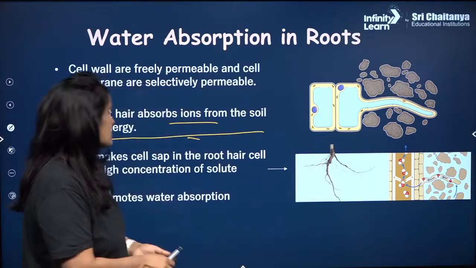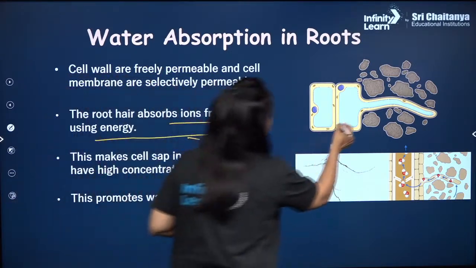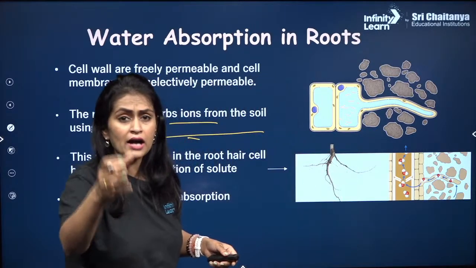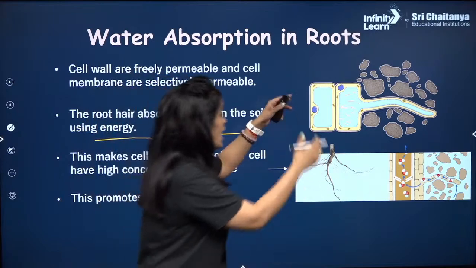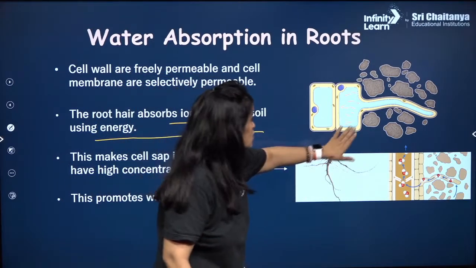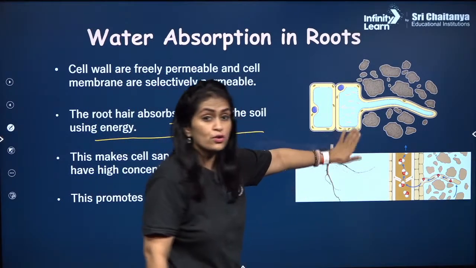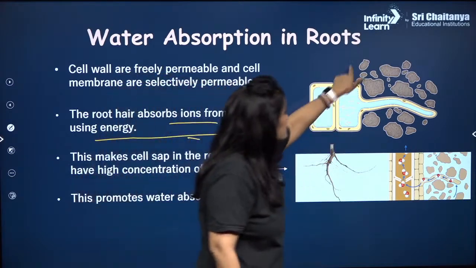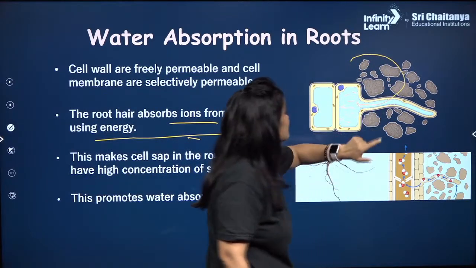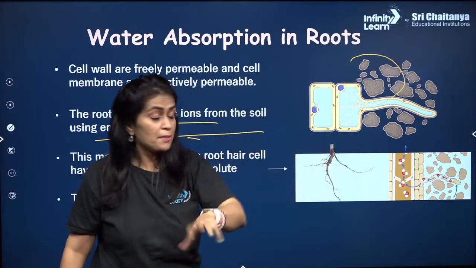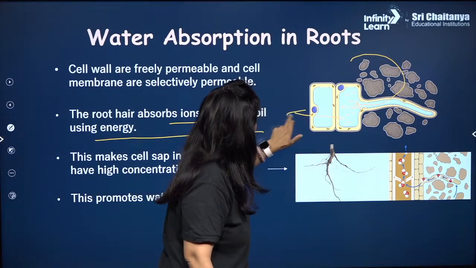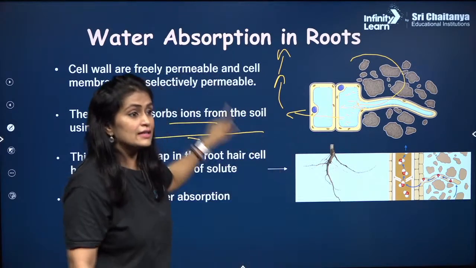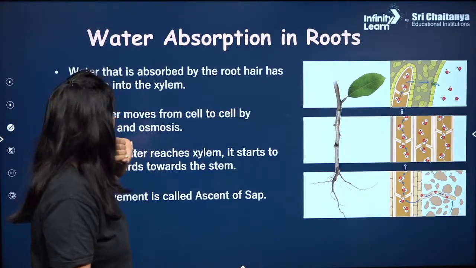Right, you remember? Fantastic. So in that case, if the ions are becoming more over here, the ions, meaning magnesium, iron, calcium, all these are ions. When the ions become more over here, the concentration of the solution inside the root hair is going to become hypertonic. That's why the water will start to move from outside to inside to maintain an equilibrium, and then the story will continue to the further cell, to the further cell, to the further cell, and water is pushed inside in this way. Right?